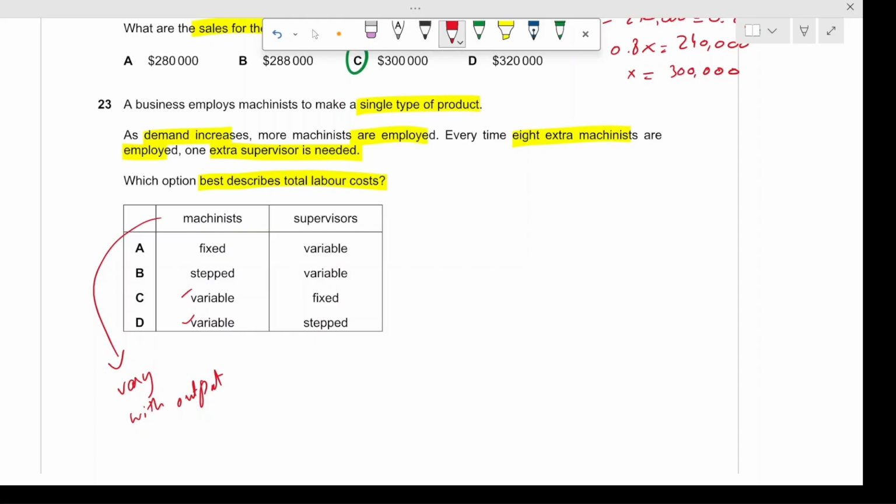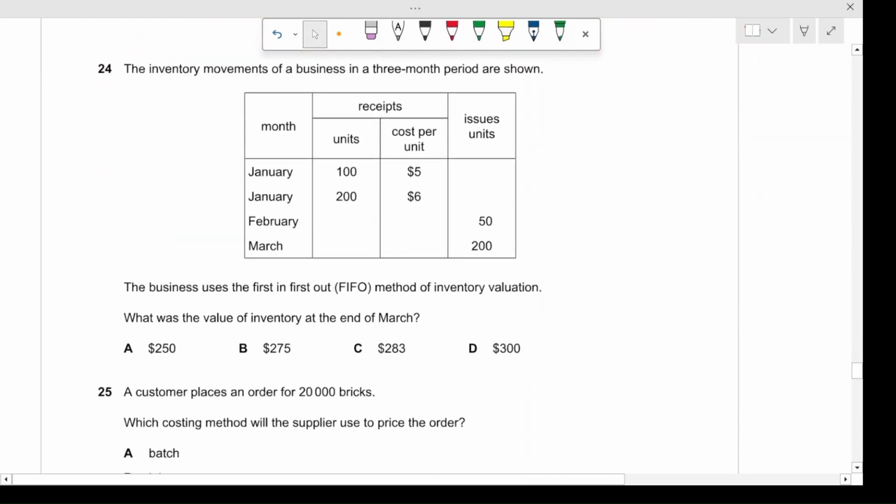So what about the supervisors? The supervisors are stepped. They are stepped because they increase with every 8 laborers, so they come in increments of 8 laborers. In this case, option D correctly shows the picture. So it's option D.